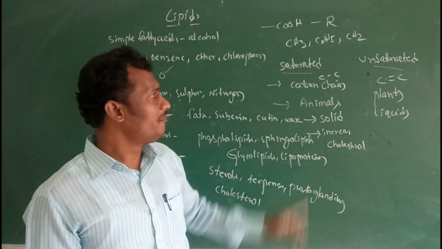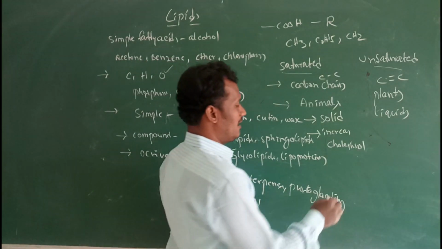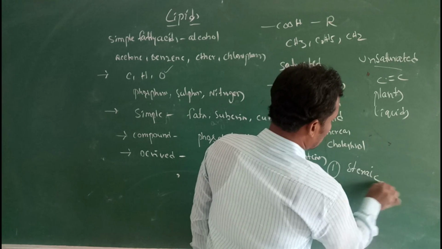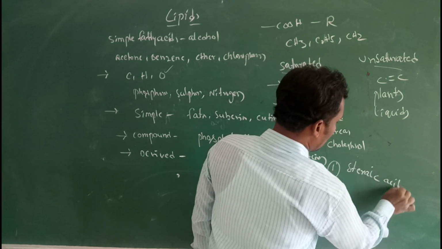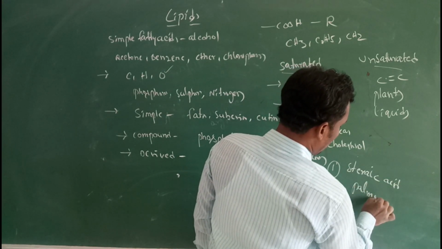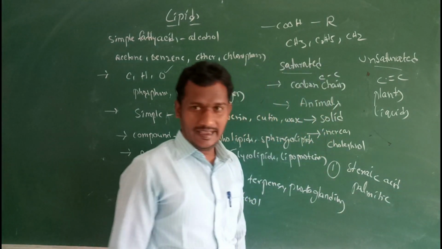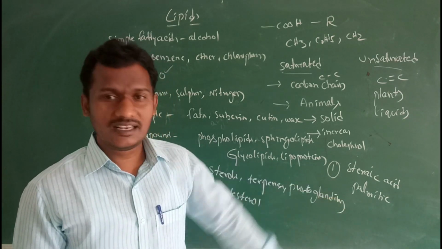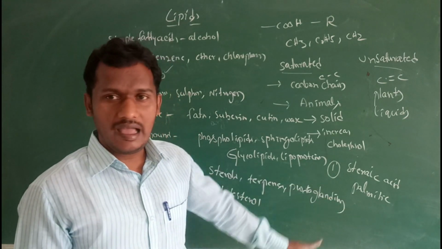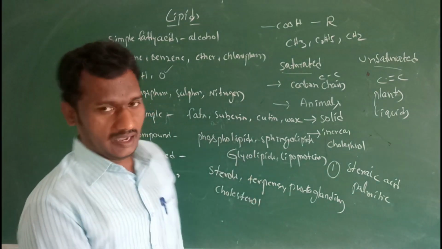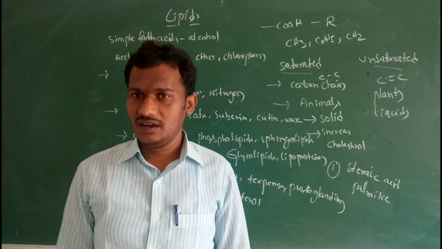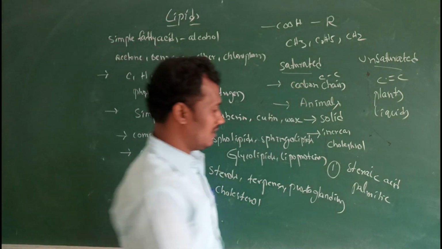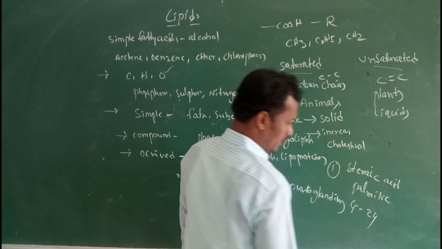Examples of saturated fatty acids are stearic acid and palmitic acid. Generally in fatty acids a hydroxyl group is also present. The length of these fatty acids is generally 4 to 24 carbons.